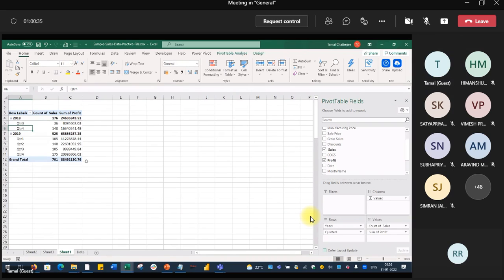Simple. So here is the example of dice, without the definition: dice is a subset of data, but the number of dimensions is the same. Slice is a subset of data with reduced dimensions. We can do our work in Excel without knowing this. We are just clarifying the relationship between the theory and the practice.